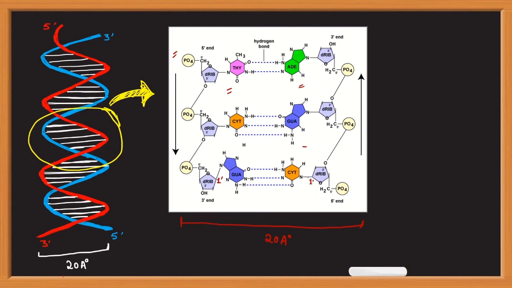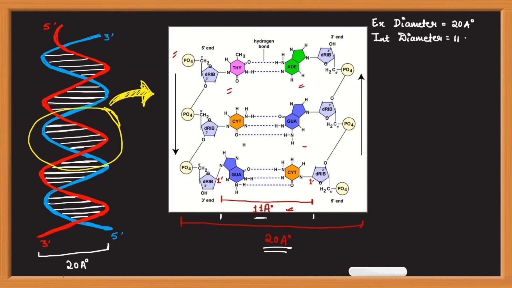So the distance between 1 prime carbon of both the pentoses of opposite strands is 11 angstrom, and this is the internal diameter of DNA. External diameter 20 angstrom, internal diameter 11 angstrom.